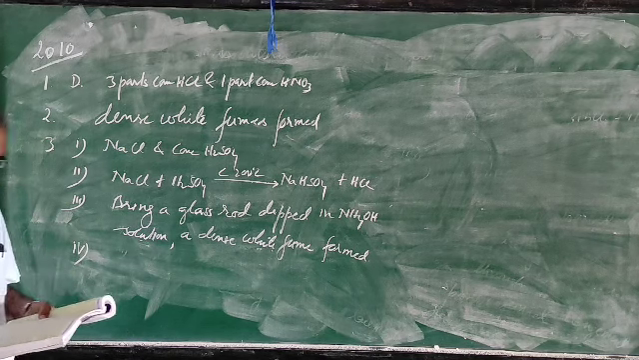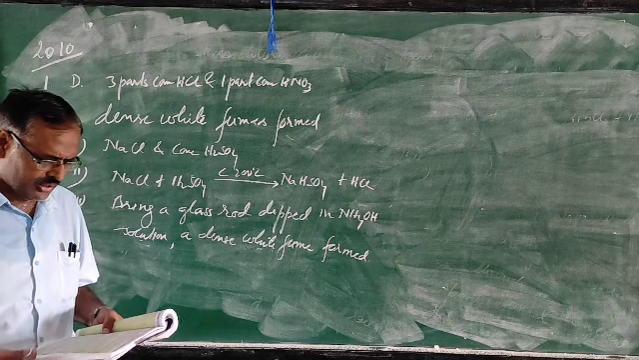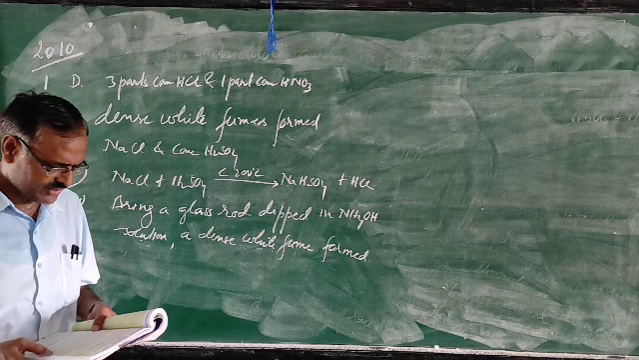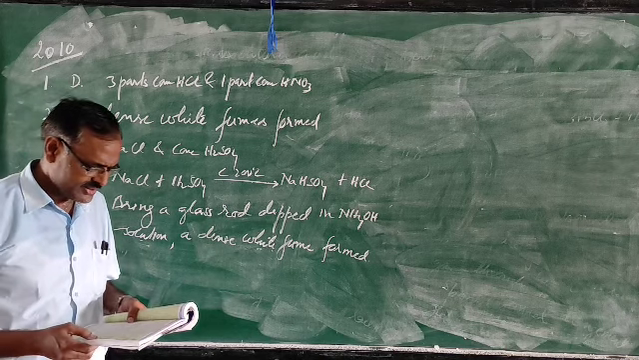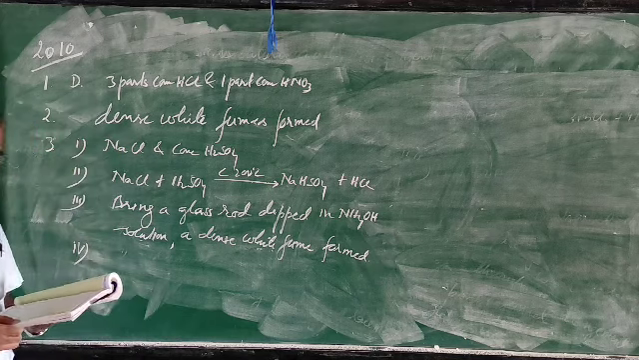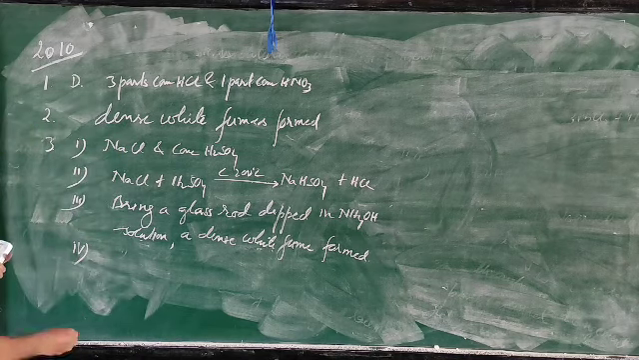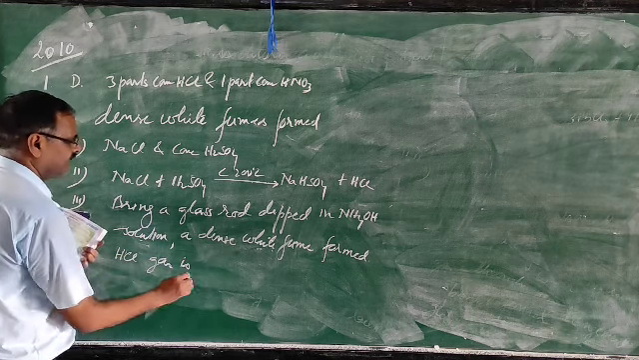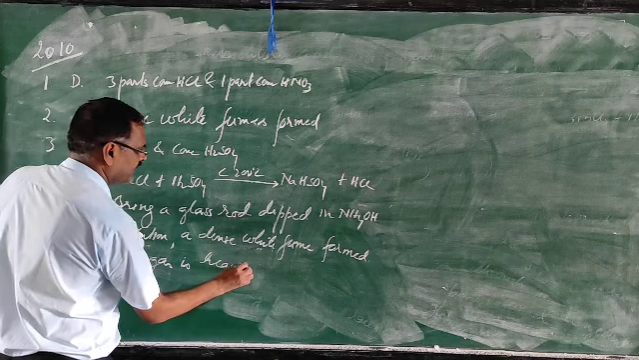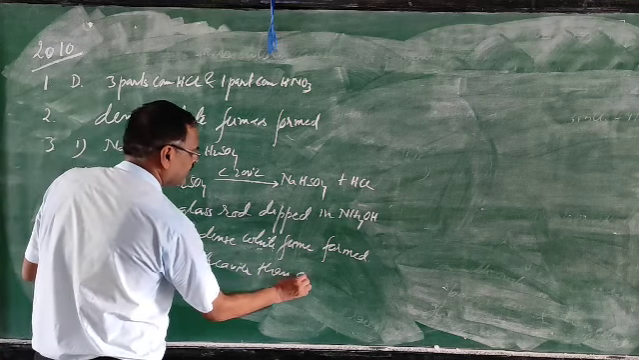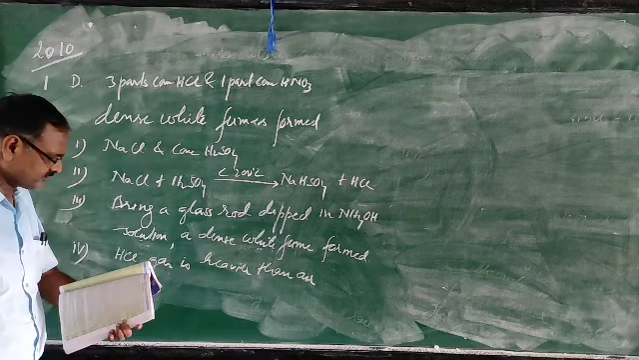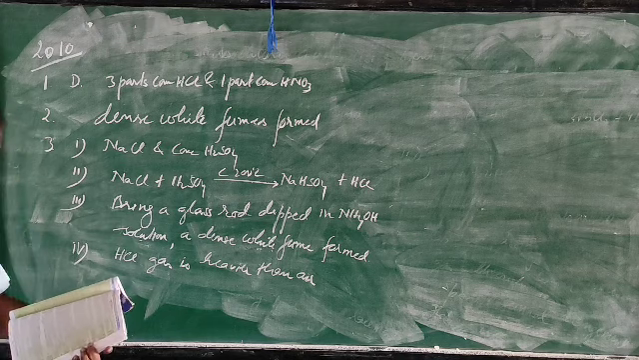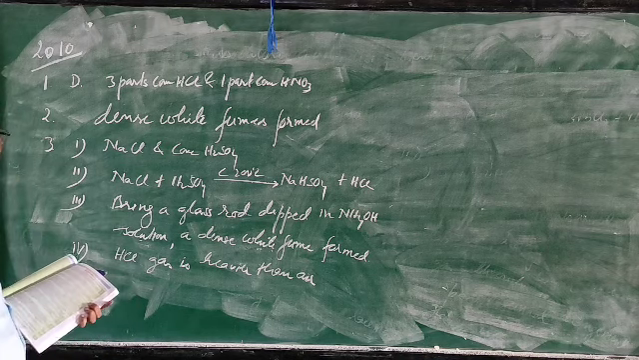Now fourth one. Observing the method of collection of the gas, state what you tell about the density of the hydrogen chloride gas. HCl gas is heavier than air. So that is 2010.